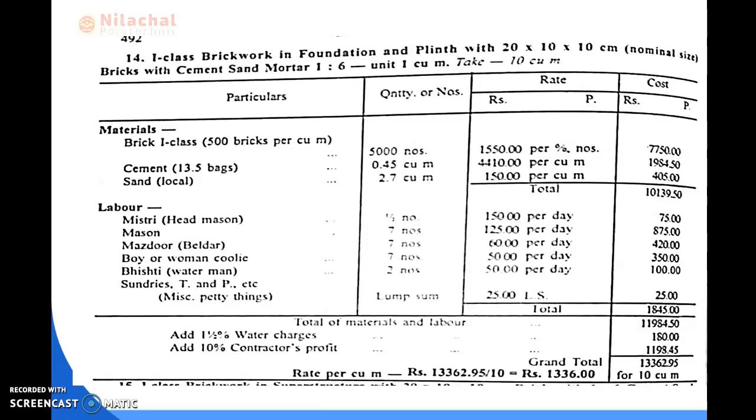How can we convert it? 0.45 divided by 0.035 gives the cement bags. Then we go through the calculation of material. After that we calculate the labor part. Here the material and labor we calculate by using the abstract, which contains first the serial number, then particulars, then quantity, then rate and cost. The rates and costs are given here. The material and labor part we will calculate in the next class because today's time is over.